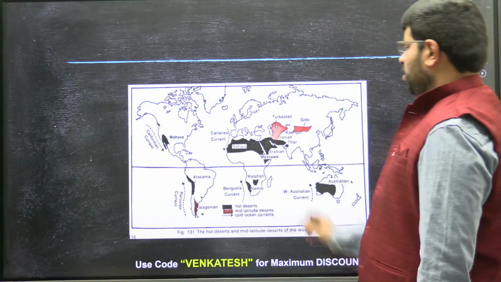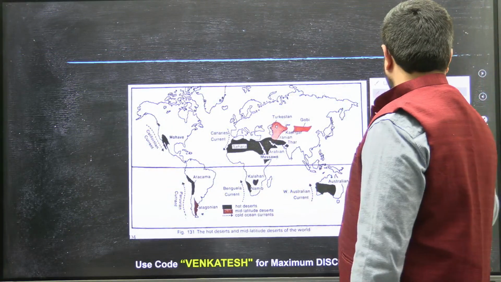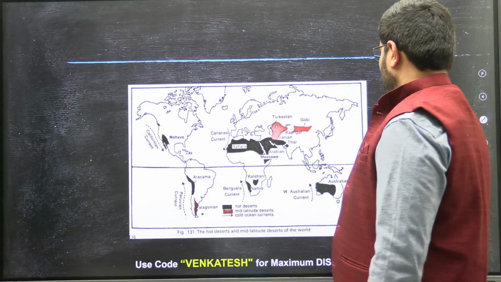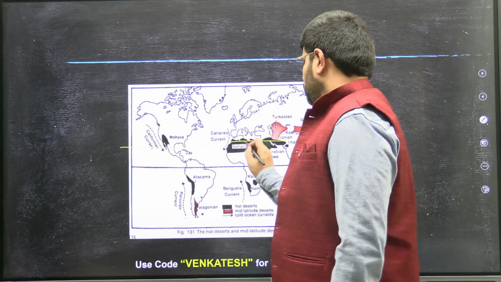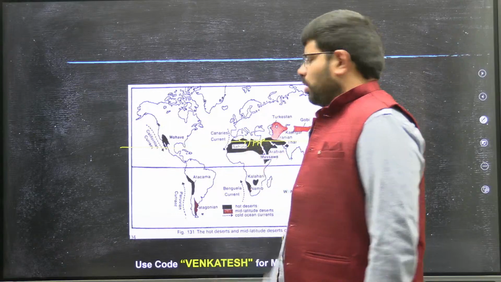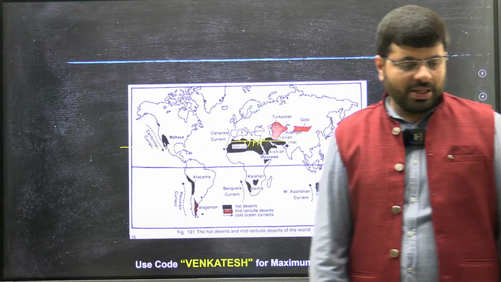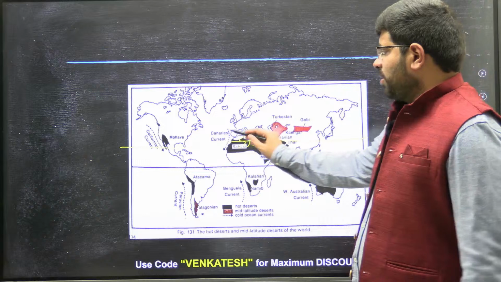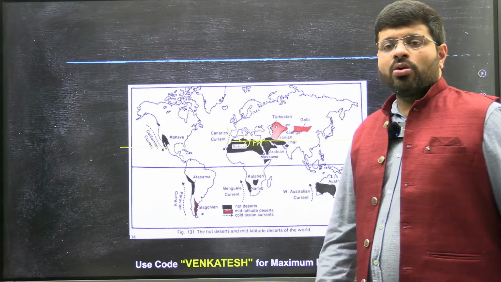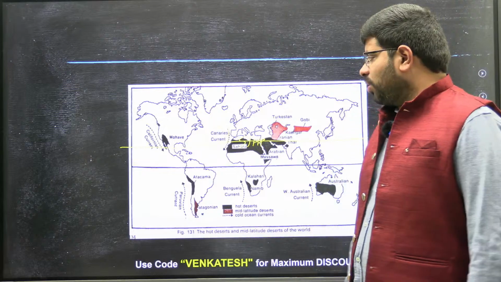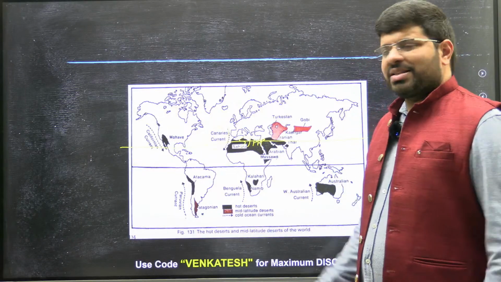You can see here, this is the zone of the subtropical high pressure belt, and that is the reason why you will find the desert belts. And here you are always associated with the cold current. Say, for Sahara, it is the Canary cold current. That cold current is the reason why you will find desert.